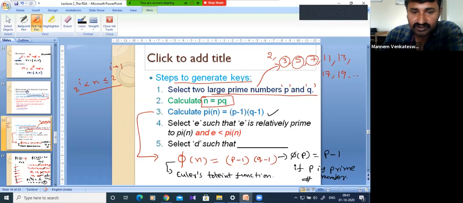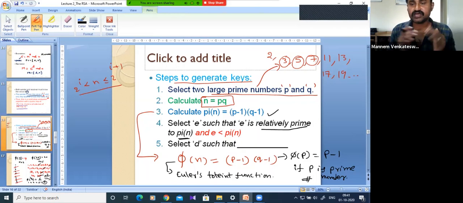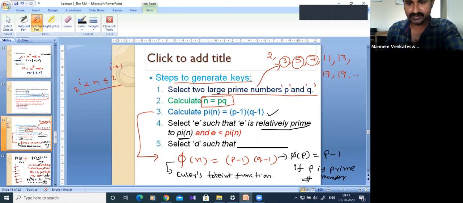Now see, steps 4 and 5 generate the E and D values. So here, select E such that E is relatively prime to pi of n, and E must be less than pi of n. So it is like a random selection. Anyone can select any E, but that must be relatively prime to pi of n.